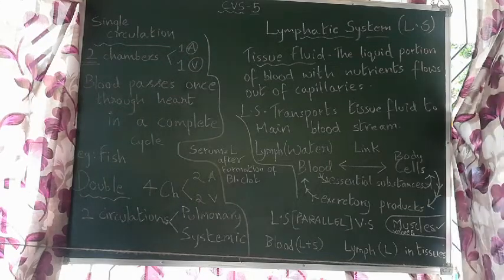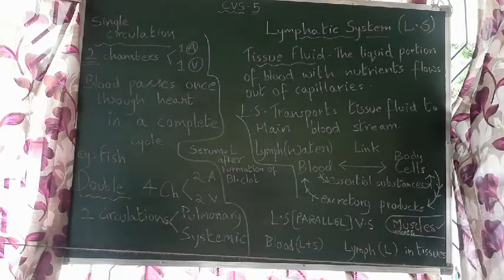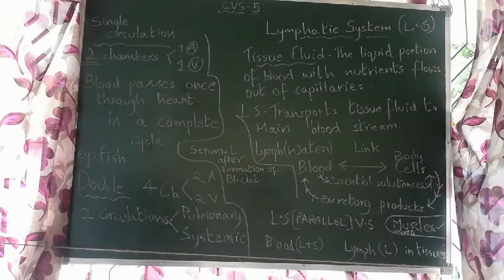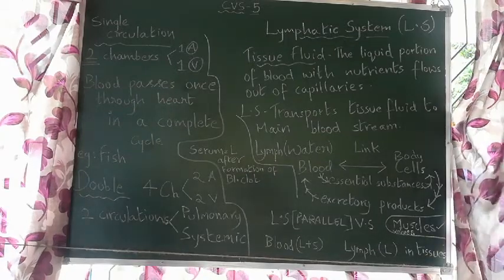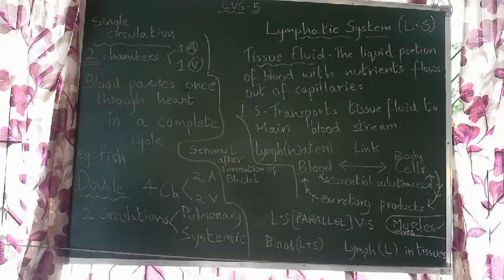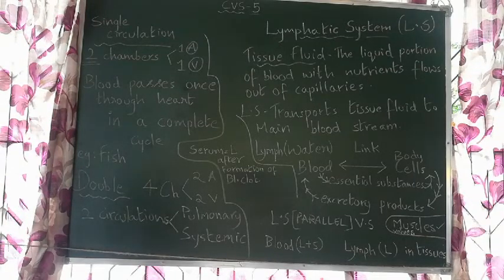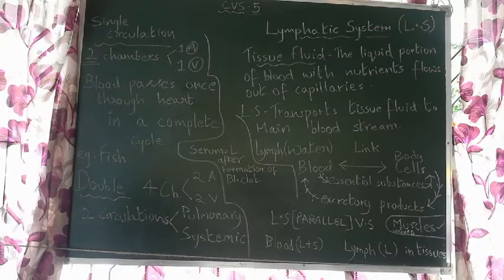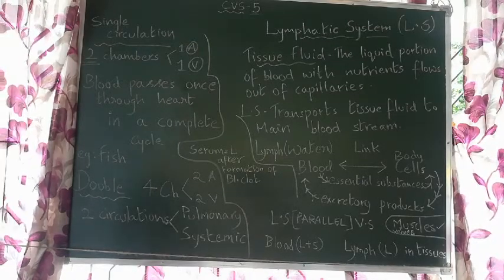Now if we take birds also, they have 4 chambered heart just like us. For amphibians and reptiles, it is not single, not even double. They have 3 chambered heart.